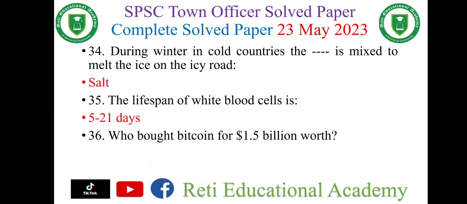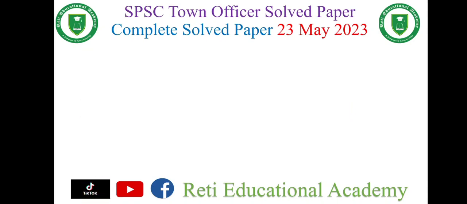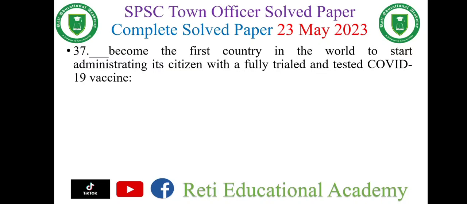Question number 36. Who bought Bitcoin for $1.5 billion worth? And the right option is Tesla. Question number 37. Dash become the first country in the world to start administrating its citizens with a fully trialed and tested COVID-19 vaccination. And the right option is United Kingdom.